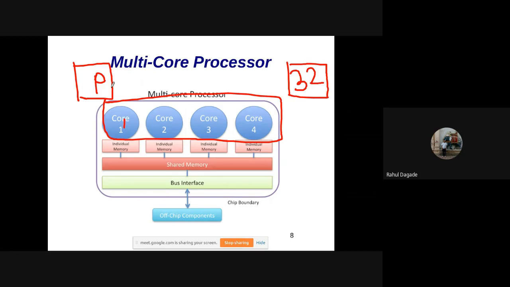You must have the capability to divide it so that one part of the problem is given to core 1, some part is given to core 2, and this part is given to core 3. That is parallel computing, which has come into high performance computing, that is, improving the performance by dividing the problem.